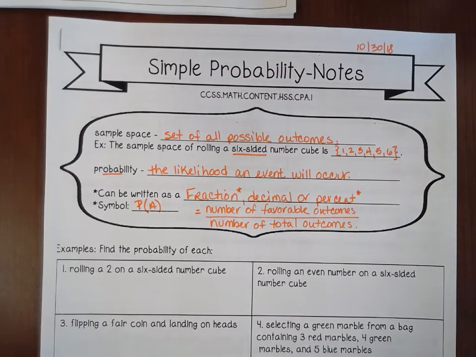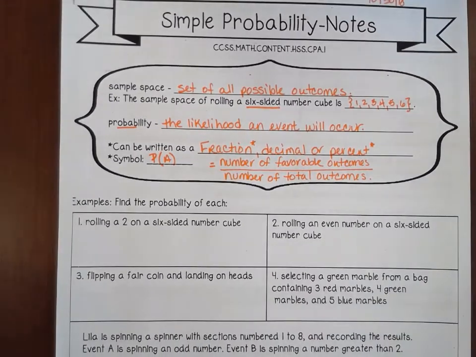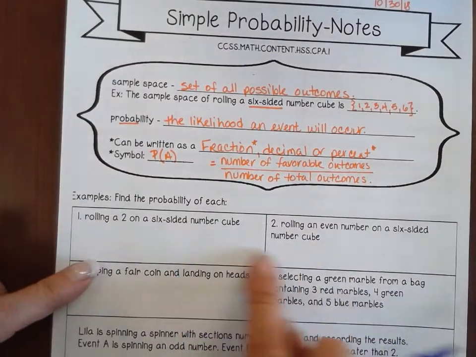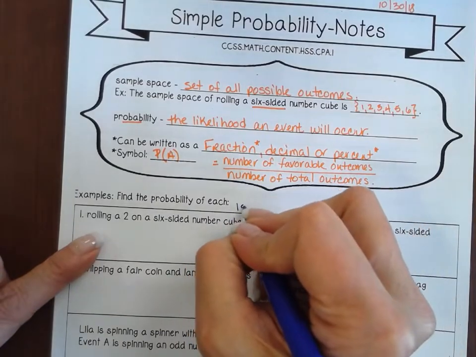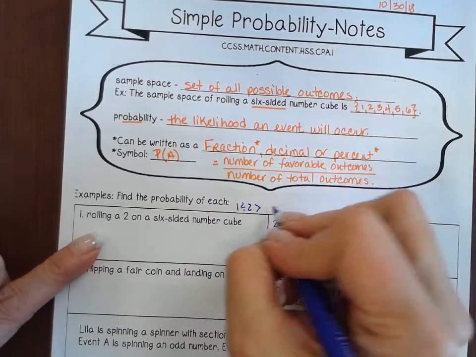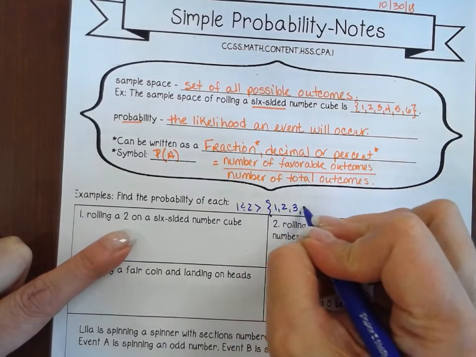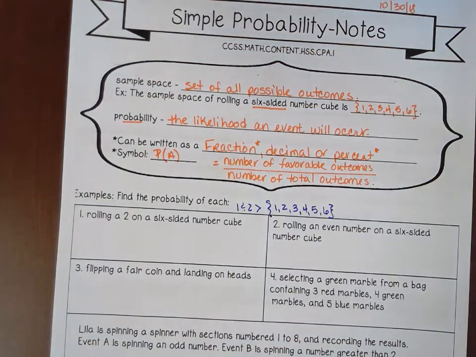Alrighty, so let's find the probability of a couple examples here. Rolling a 2 on a six-sided number cube. For 1 and 2, I'm actually using a number cube, so my sample space is going to be 1, 2, 3, 4, 5, and 6.